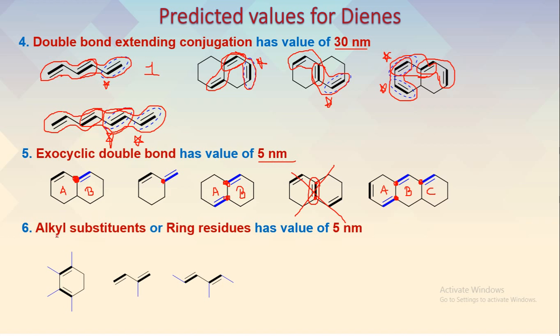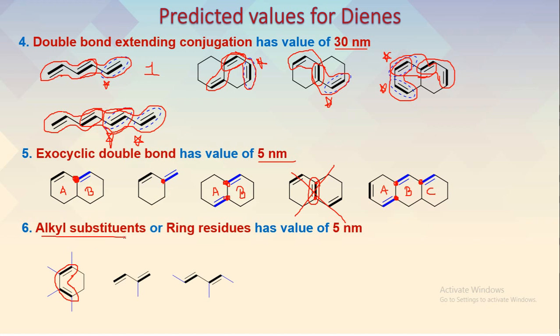And the last one is alkyl substituent or ring residues, which has a value of 5. Here we can mark the conjugation like this. This is a diene system present inside the ring, and there are some substituents on the ring system. Now these substituents are considered as alkyl substituents.